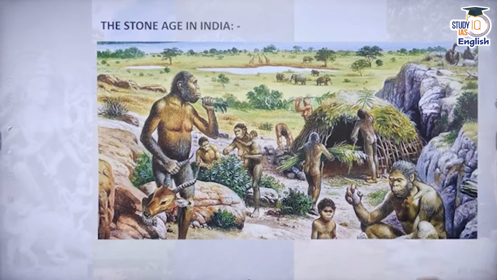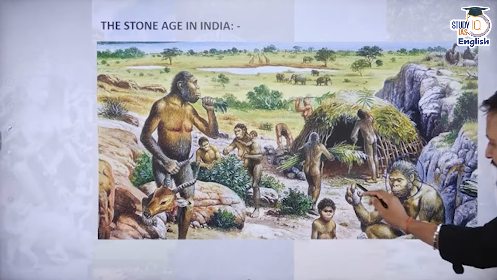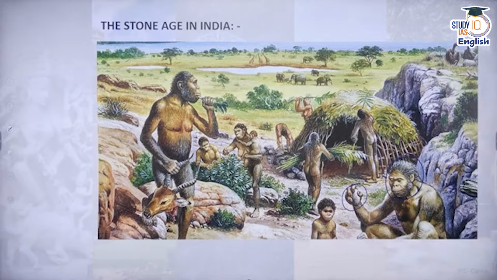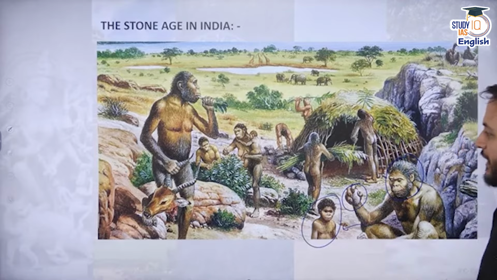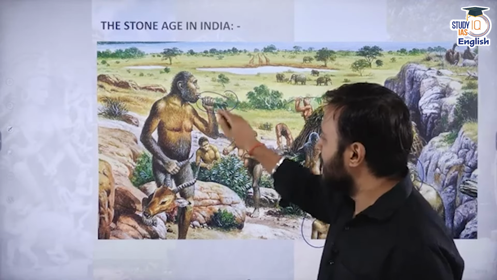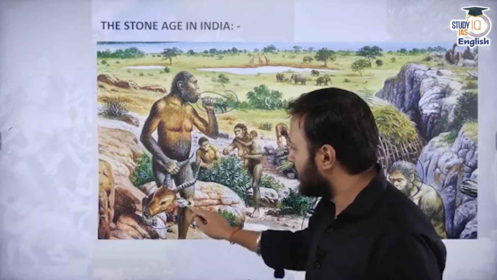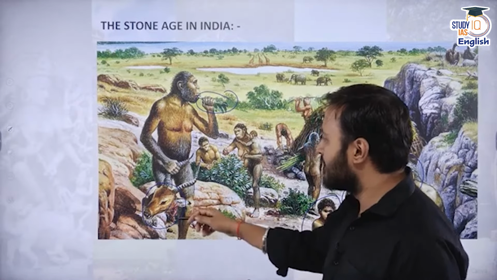At least you can see that a human being who looks like probably an ape is holding a stone tool. There is a small kid sitting just beside him. Then this fellow is eating some vegetables and holding the head of probably a stag which was killed.